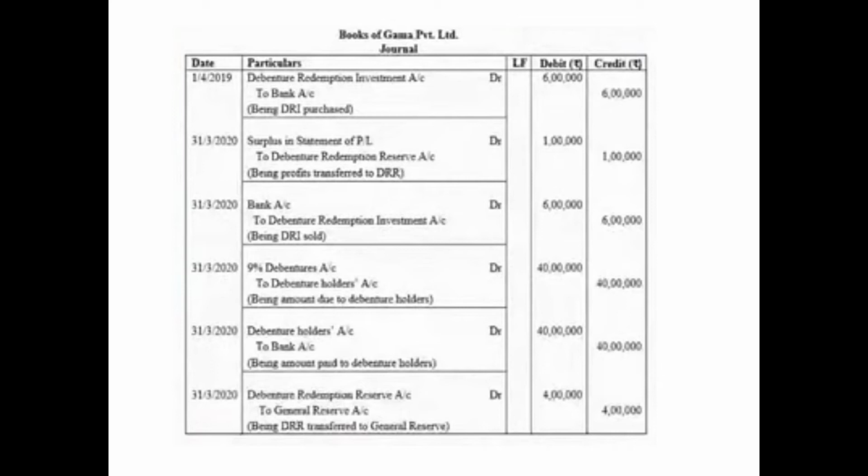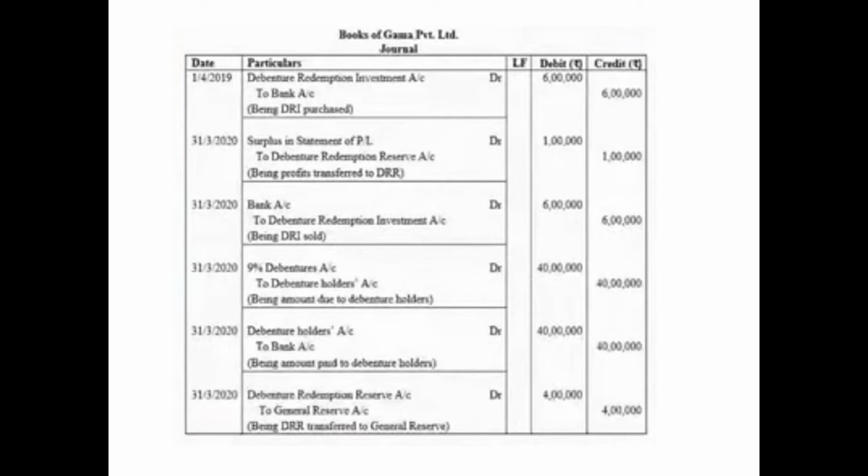Then the creation of DRR will be done, the balance amount. 4 lakh was to be created, 3 lakh is very much present there beforehand, so we will transfer only 1 lakh more. So on 31st March 2020, just before the redemption, surplus in statement of P&L debited with 1 lakh to debenture redemption reserve account 1 lakh.